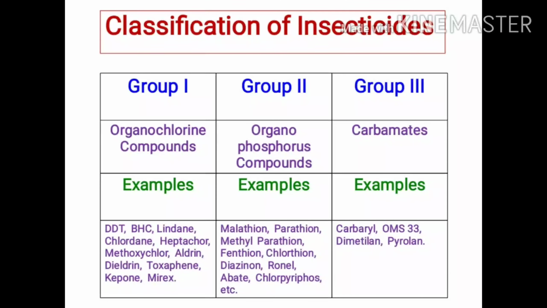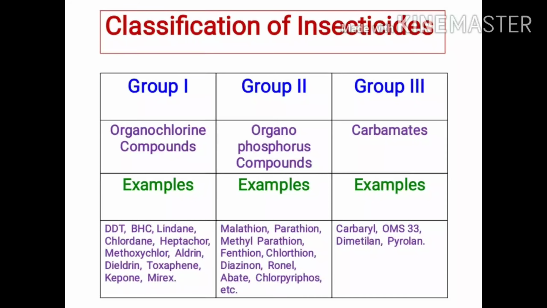Synthetic contact poisons, the insecticides which are commonly used nowadays, are classified into three groups. Group 1 includes organochlorine compounds, Group 2 includes organophosphorus compounds, and Group 3 includes carbamates.